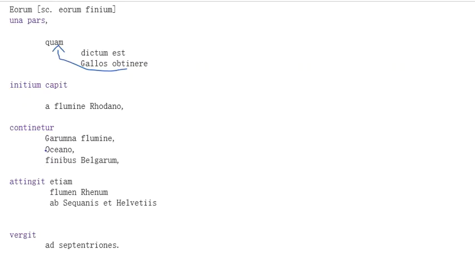Note asyndeton here. There are no conjunctions. Right? And then attingit etiam flumen Renum, Sequanis et Helvetiis. Okay? And finally, vergit ad septentriones. The toughest part of this is Caesar crams a lot into the sentence with very minimal conjunction. And it's not exactly that these are subordinate ideas, but I've drawn them out that way to make it a little bit clearer that the structure of the sentence is mainly una pars initium capit, and then it's continetur, attingit etiam, and then vergit. Right? And then these are all the incidentals.